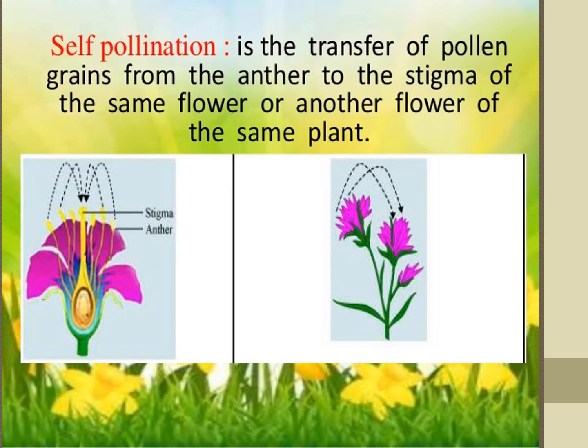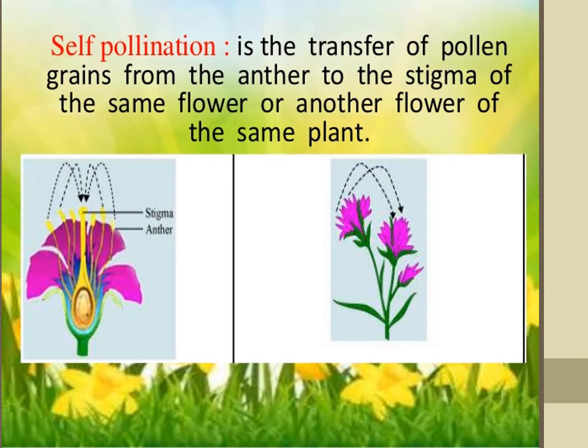The seeds are less in number. Very few seeds only we will get. The endosperm is minute. Therefore, the seeds produce weak plants only. These are the disadvantages of self-pollination, because we will get only weak plants.